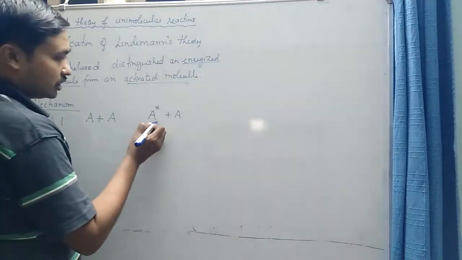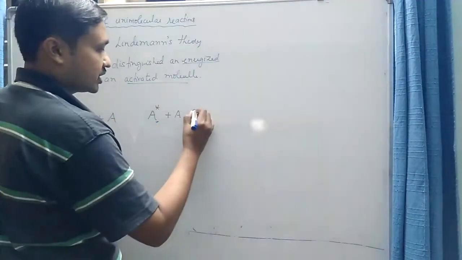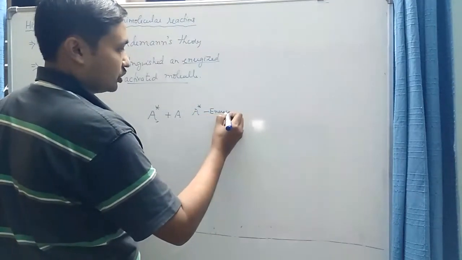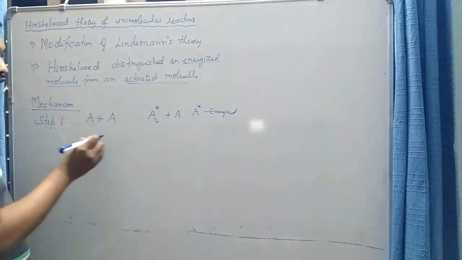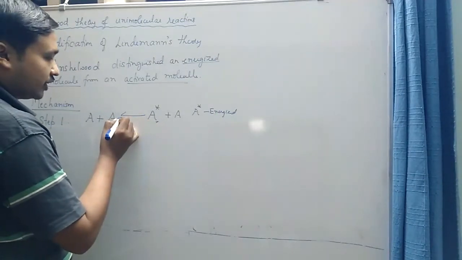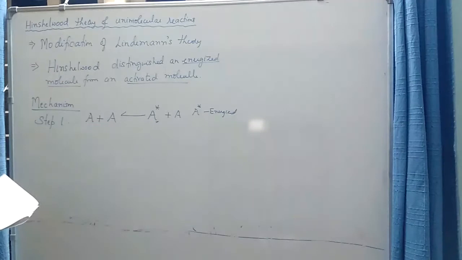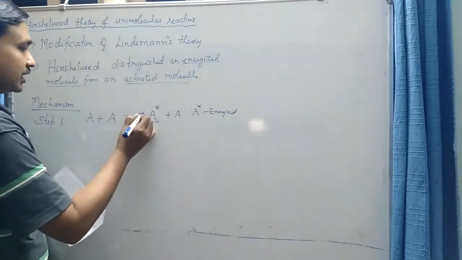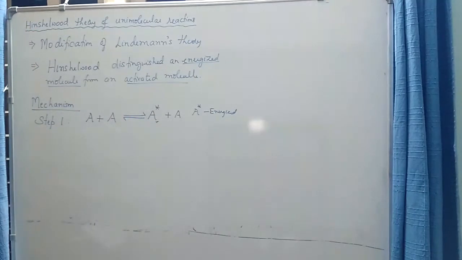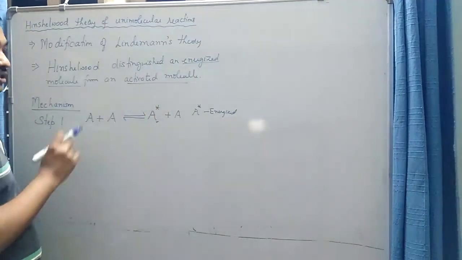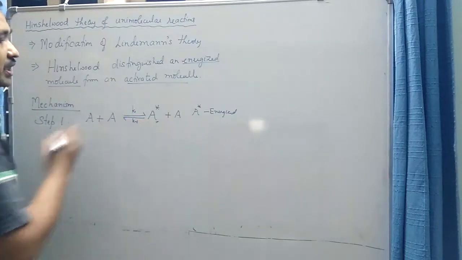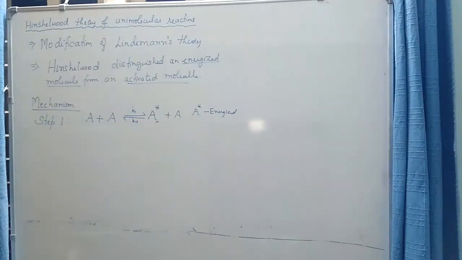So this molecule A star is called the energized molecule, and this energized molecule upon collision with another molecule of A may lose its energy and become de-energized again. So the forward step is the energization step, the reverse or backward step is the de-energization step, as we had in Lindemann's theory.